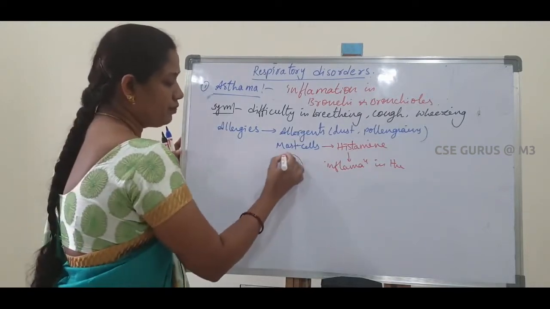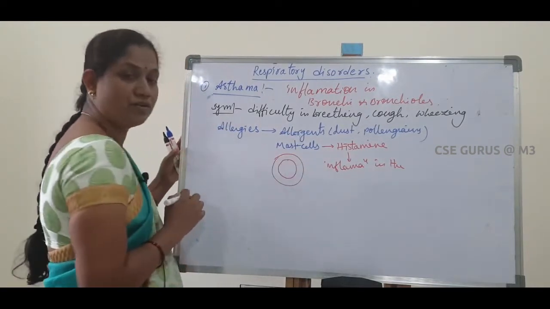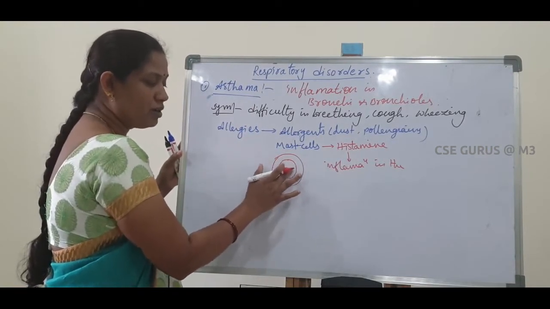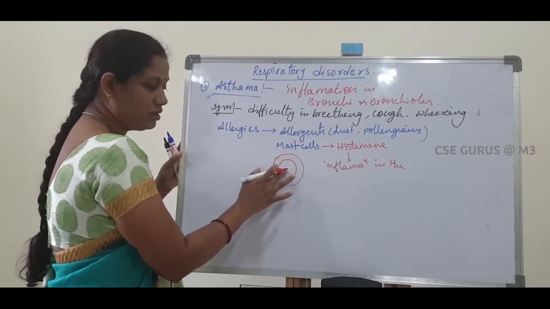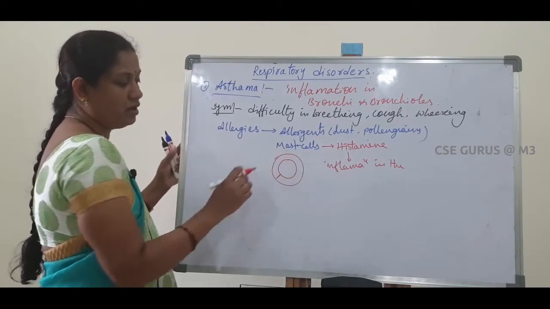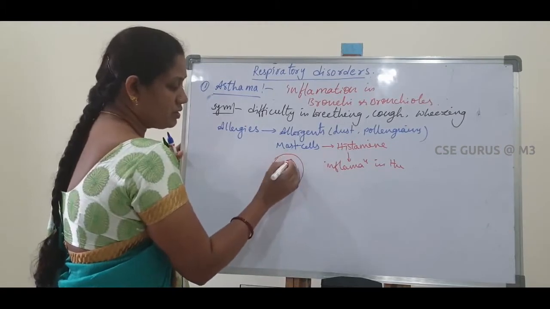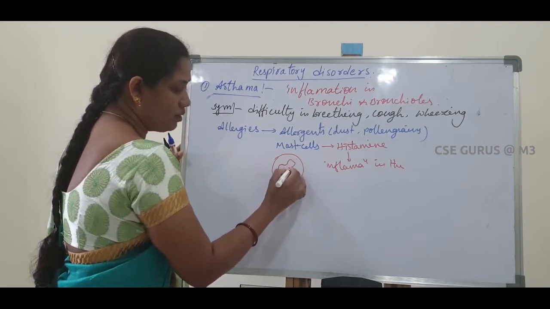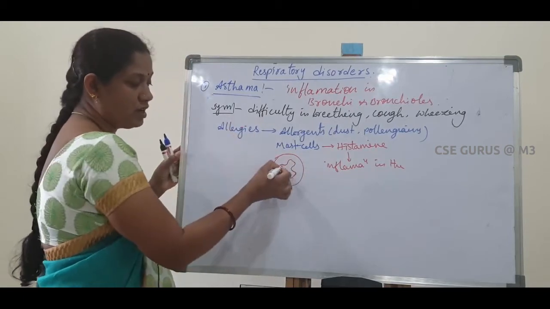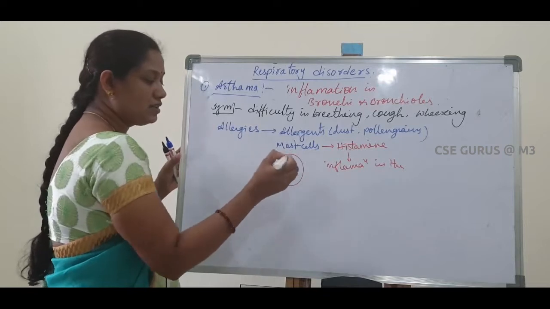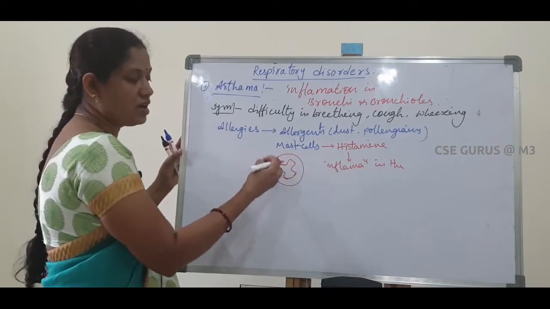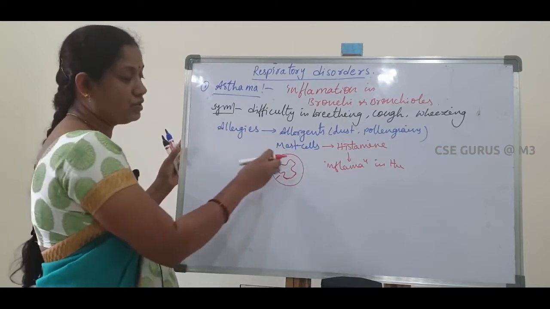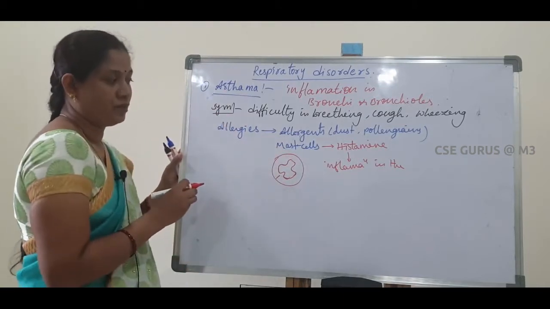For example, this is the bronchi tube, and these are the walls. In the normal condition, the bronchi and bronchioles have a hole in the middle. Whenever inflammation takes place, swelling occurs. As a result, the diameter of that middle portion decreases, so the passage is reduced and the air cannot pass easily. That condition is called asthma.